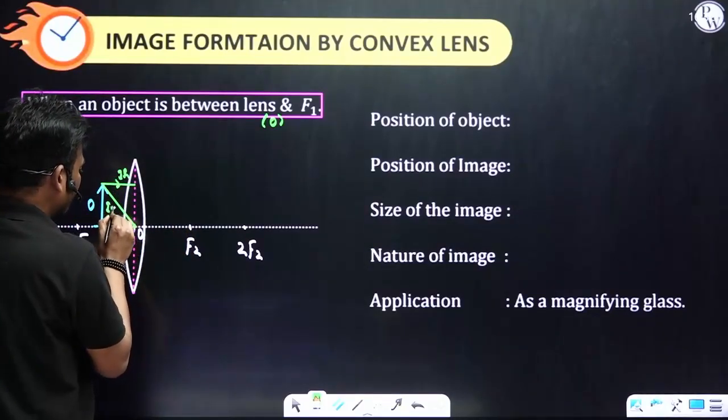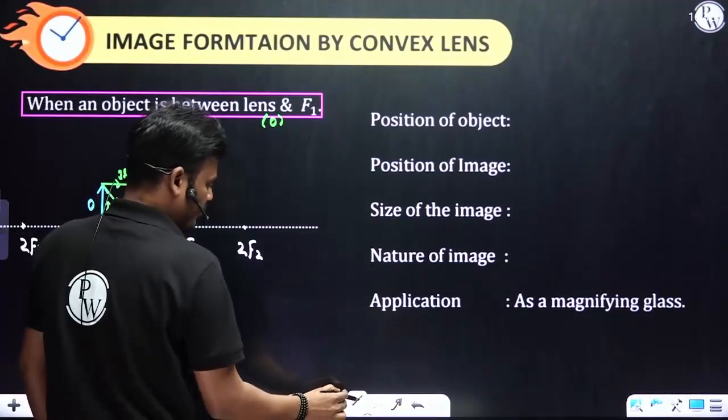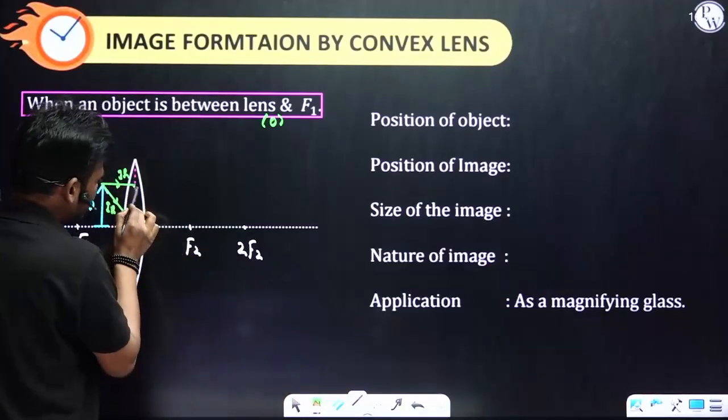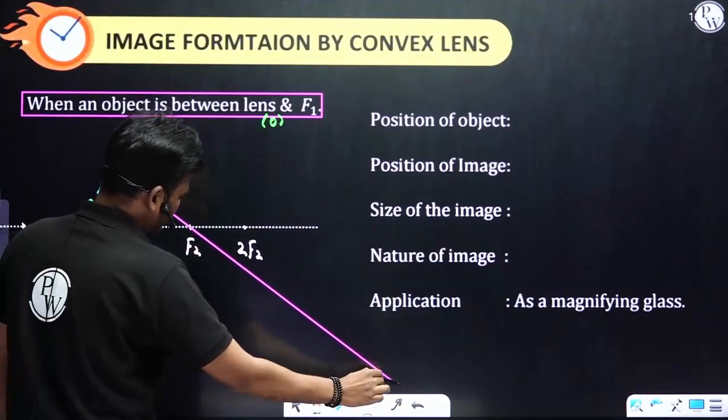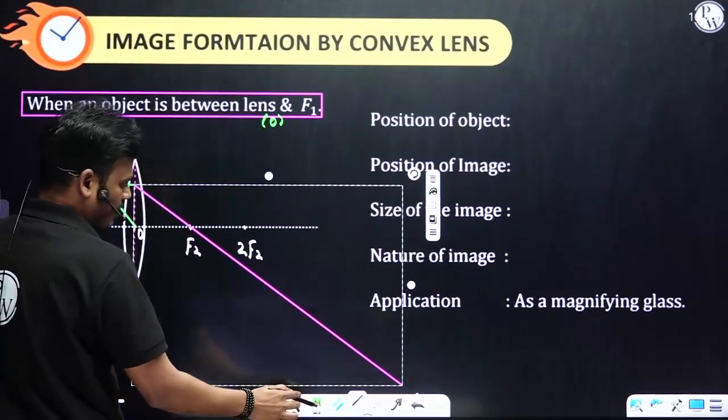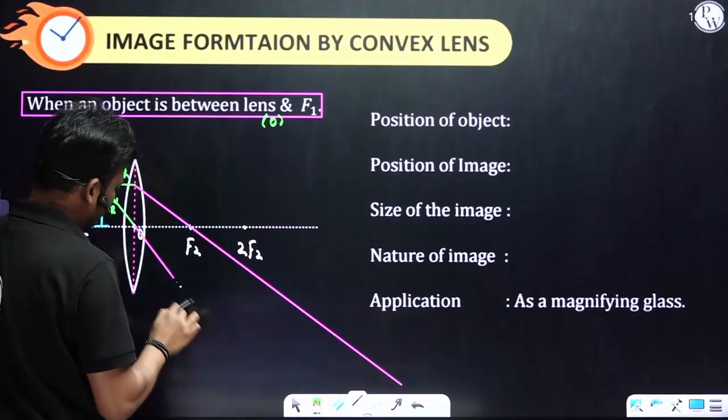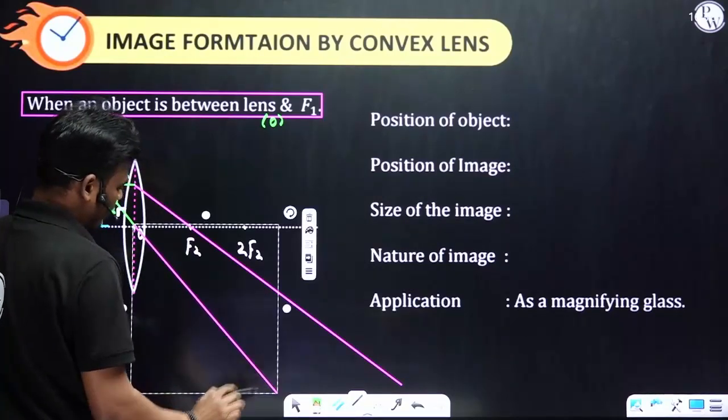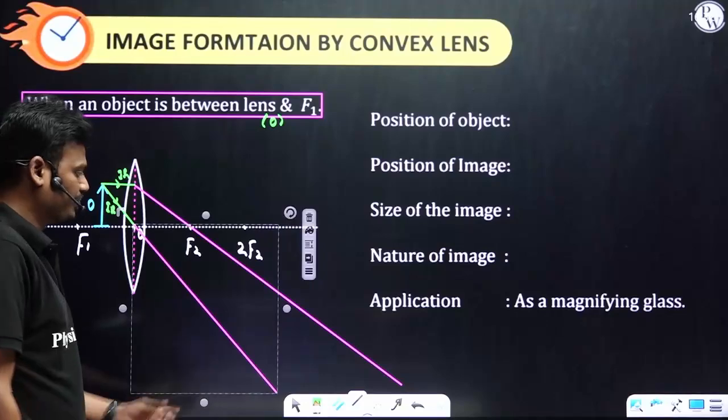If it is parallel to the principal axis, the refracted ray passes through F2. And this one is undeviated. So here you can observe these two rays.